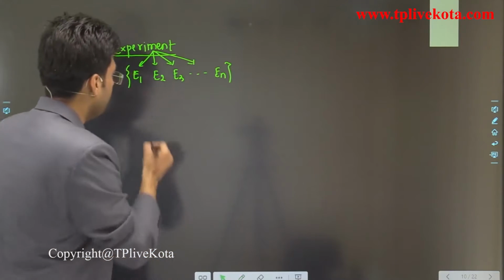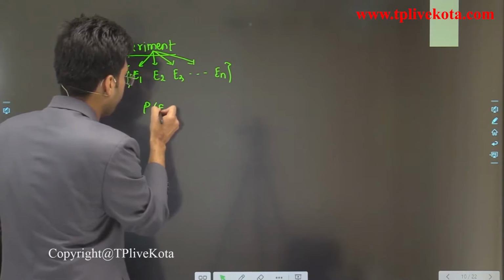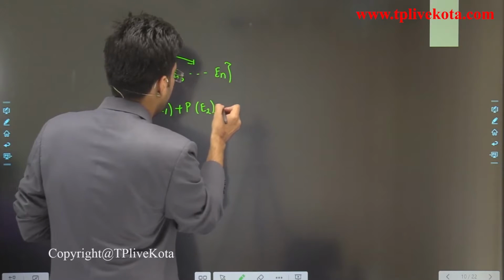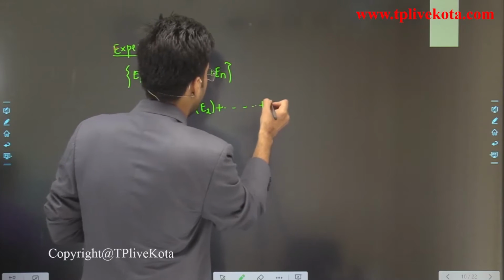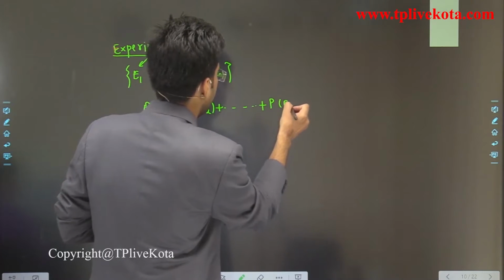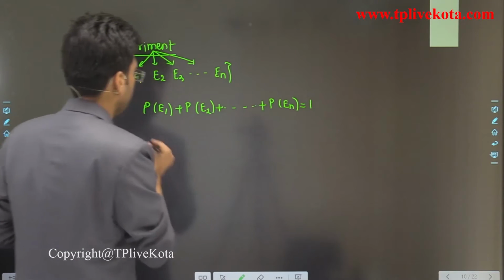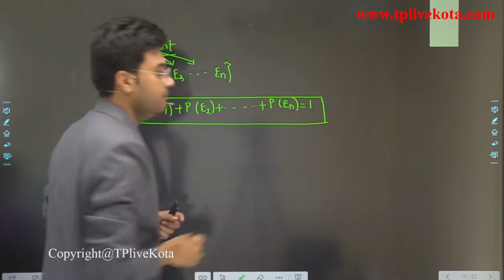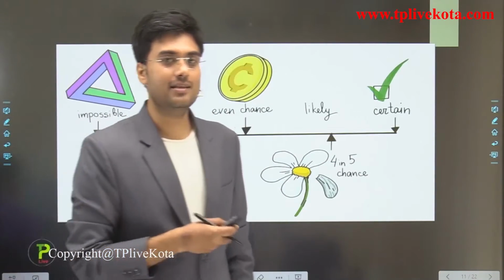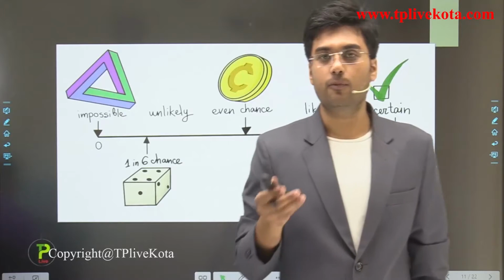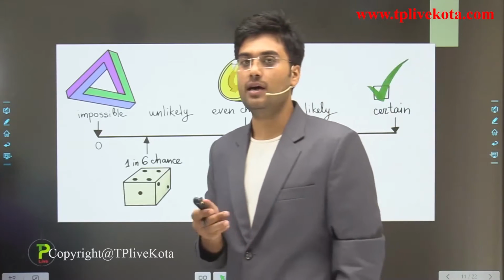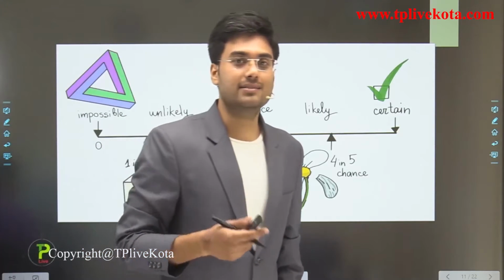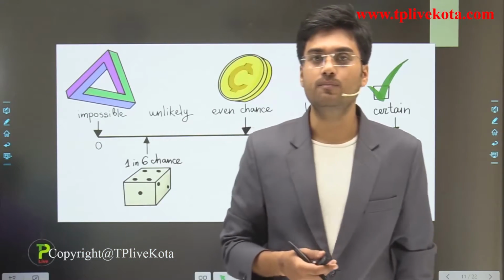Then students, the probability of event 1 plus the probability of event 2 up to the probability of event n should be equal to 1. So students, these are a few important points of probability, and these points are useful to solve the questions of probability.